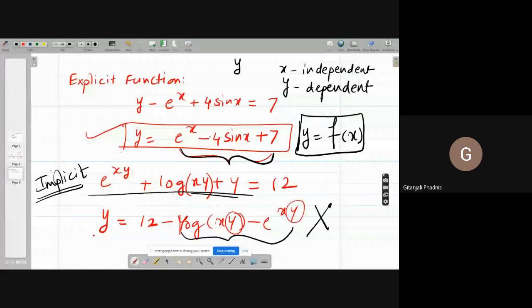Okay, so we are not talking about implicit functions. We are always talking about y equal to f(x) type of functions. These are some assumptions we have to make. While we are solving problems, we need to understand what kind of functions and what kind of equations we are going to handle. Do you understand it now?